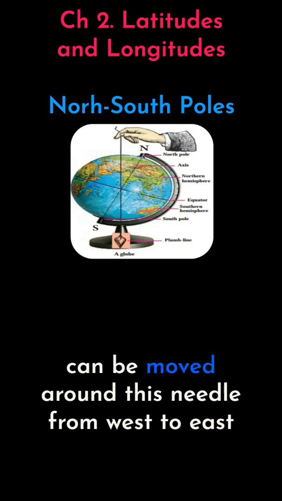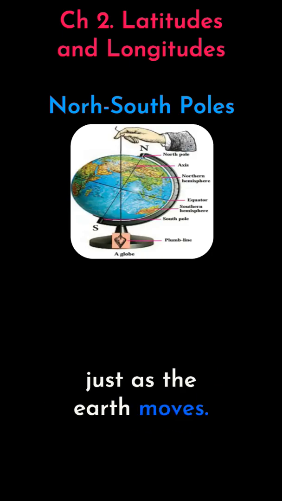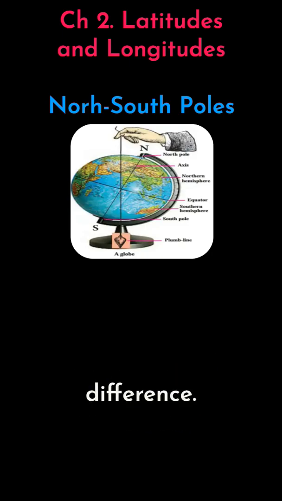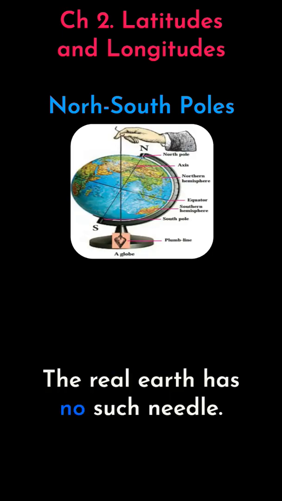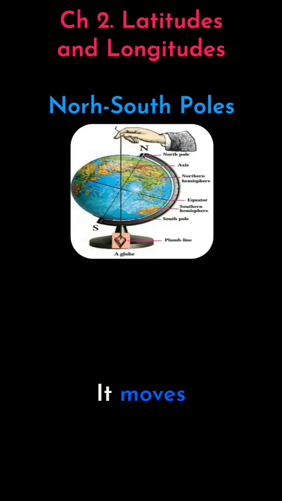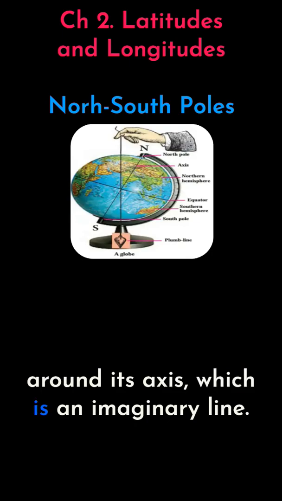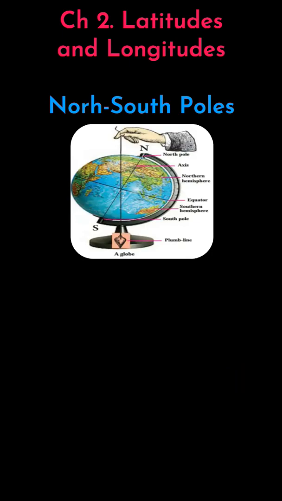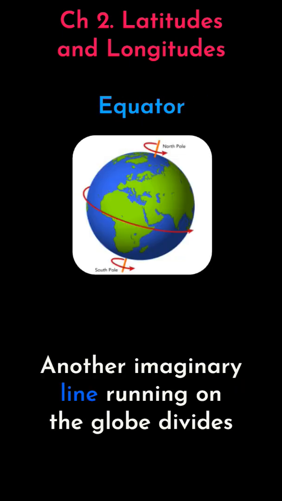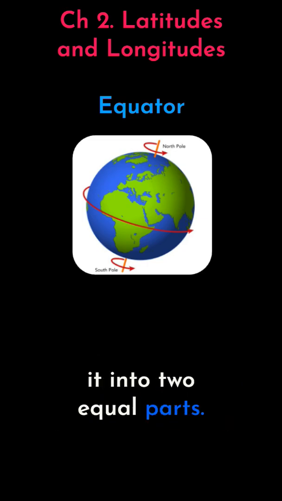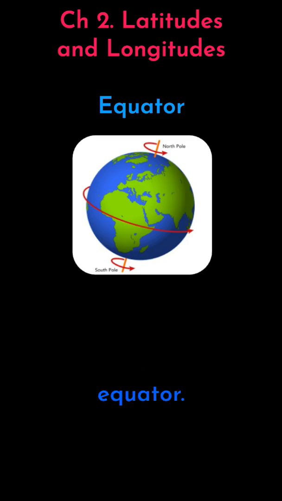The globe can be moved around this needle from west to east just as the Earth moves. But remember, there is a major difference. The real Earth has no such needle. It moves around its axis, which is an imaginary line. Another imaginary line running on the globe divides it into 2 equal parts. This line is known as the equator.